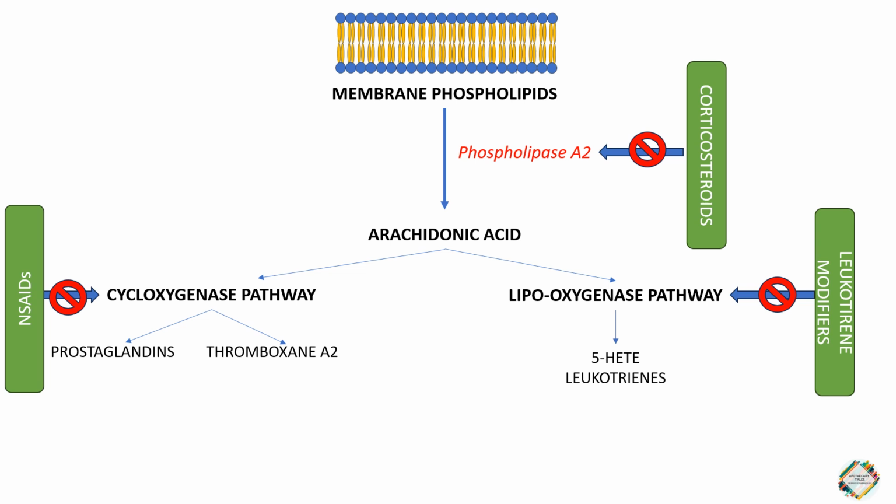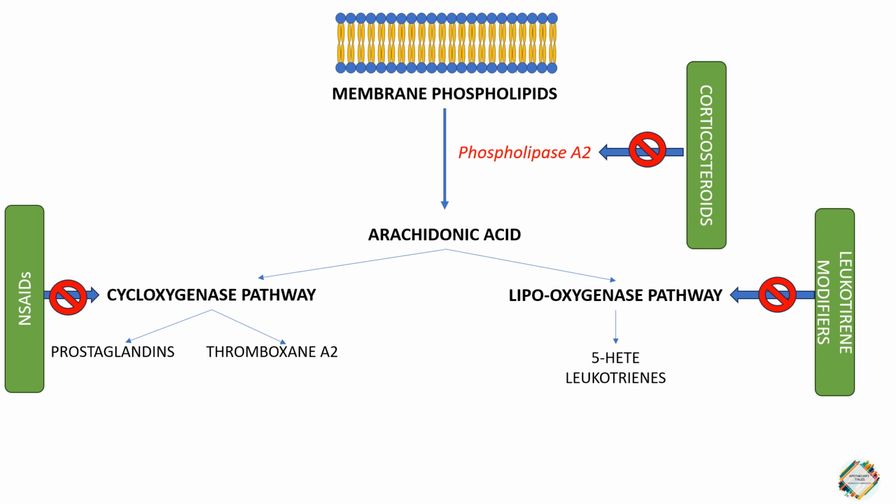So what do these mediators basically do? 5-HETE is mainly responsible as an inflammatory mediator in lung disease. It is responsible for increasing mucus production, inducing airway contraction, and potentiating neutrophil chemotaxis. The leukotrienes are one of the major inflammatory mediators in the asthmatic condition.